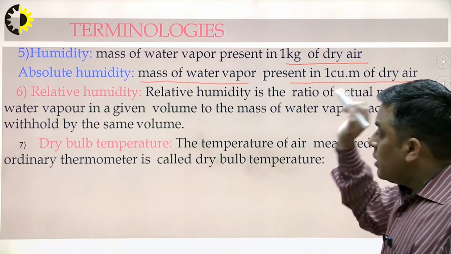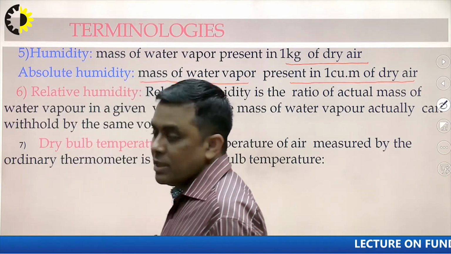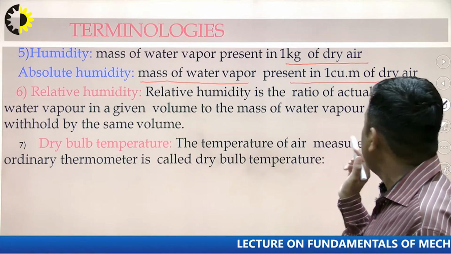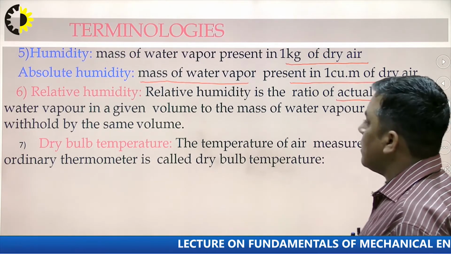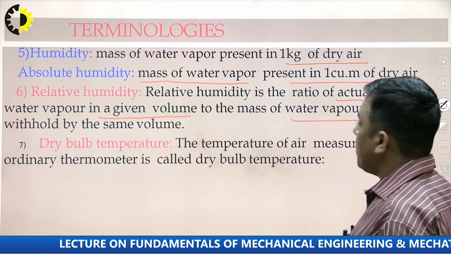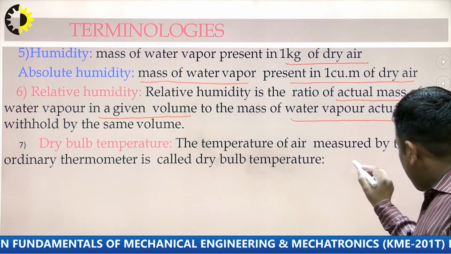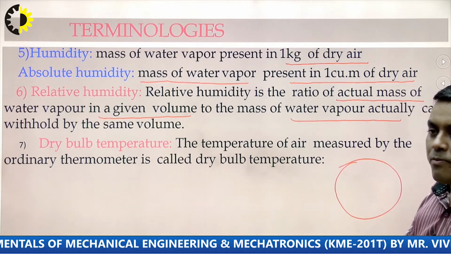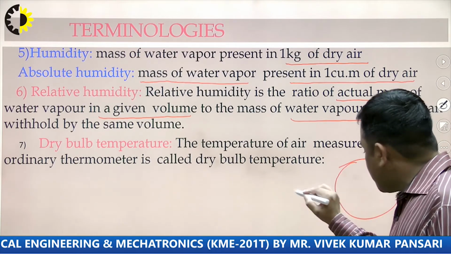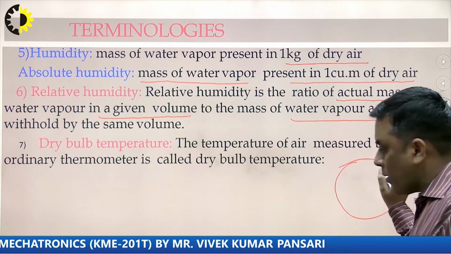Then the more important term, which is more relevant for the purpose of study, is the relative humidity, because it is a ratio. Ratio of what? It is the ratio of the actual mass of water vapor in a given volume to the mass of water vapor actually held by the same volume. We can understand this. Suppose I am considering this particular volume. Absolute humidity means how much humidity or moisture is available in this particular volume.